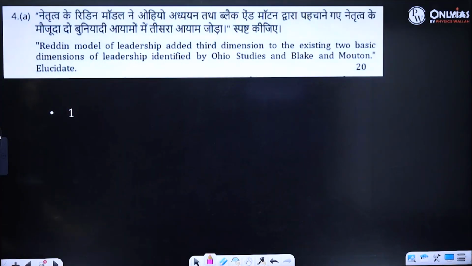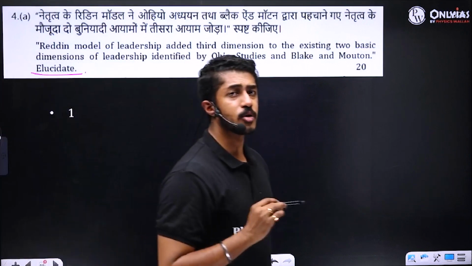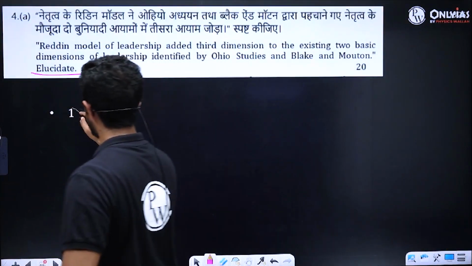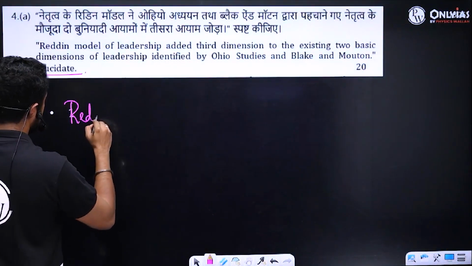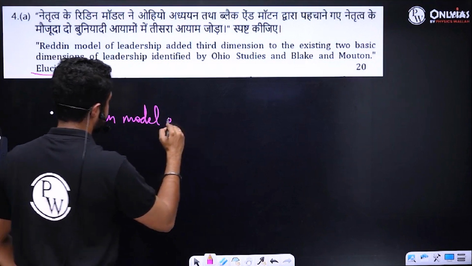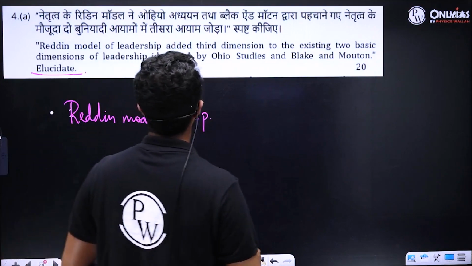The Redin model of leadership added a third dimension to the existing two basic dimensions of leadership identified by Ohio studies and Blake and Mouton. Elucidate. It's a straightforward question with an explanation part. Here the focus is obviously what is the Redin model of leadership. That is the first part of your definition.